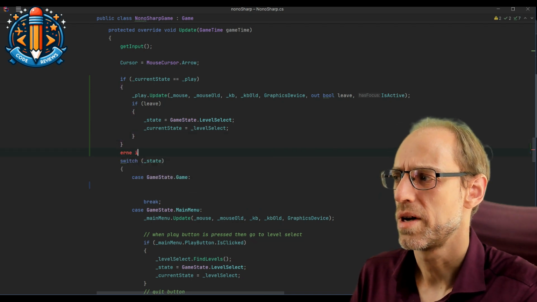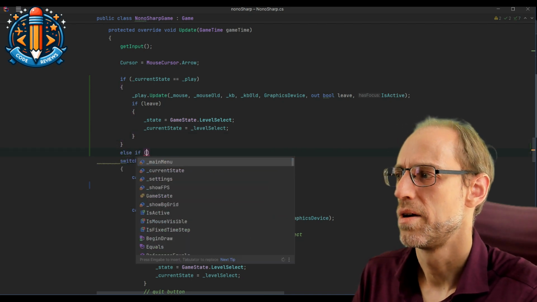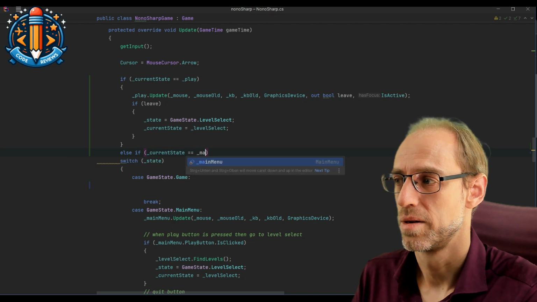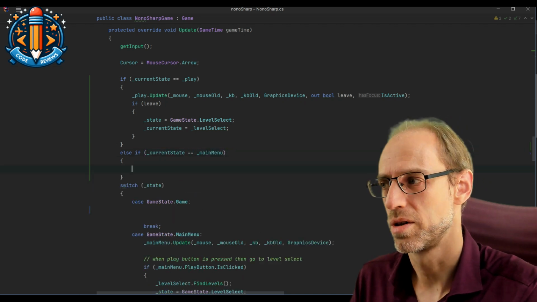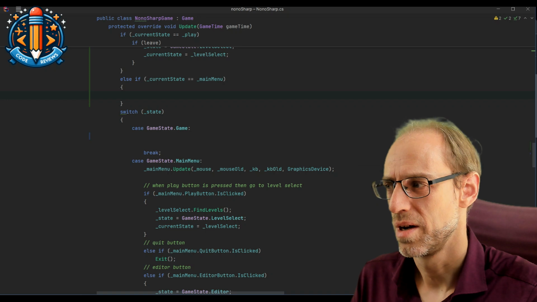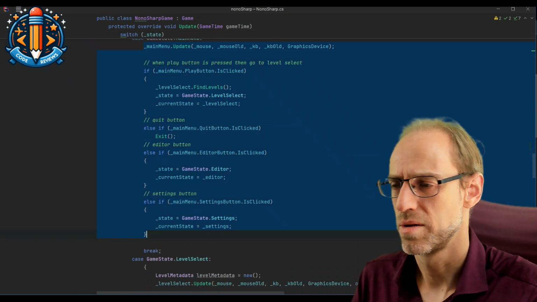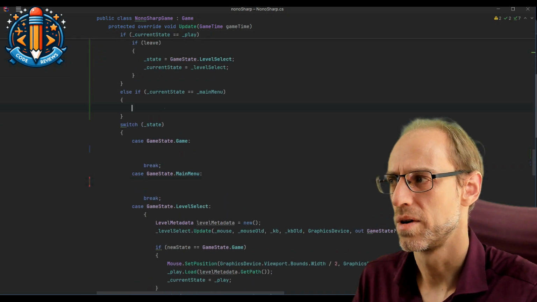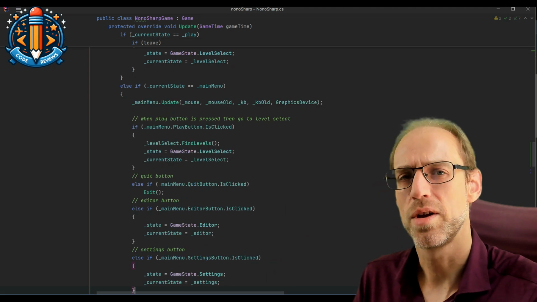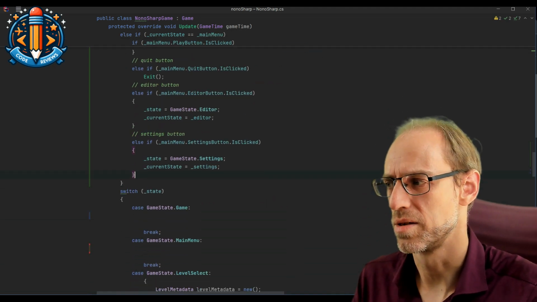And then for the next one, similarly we have the main menu object. Check if that is the current one. And all of this can move in here. Same thing for the other cases.